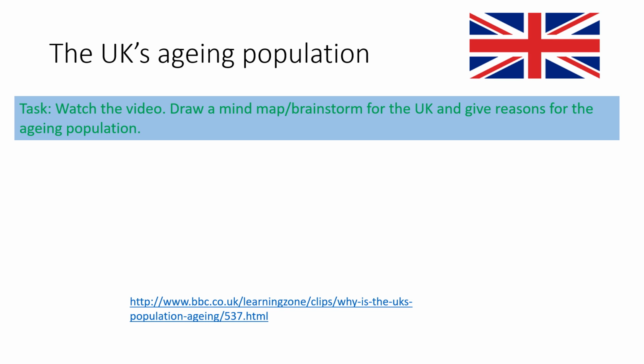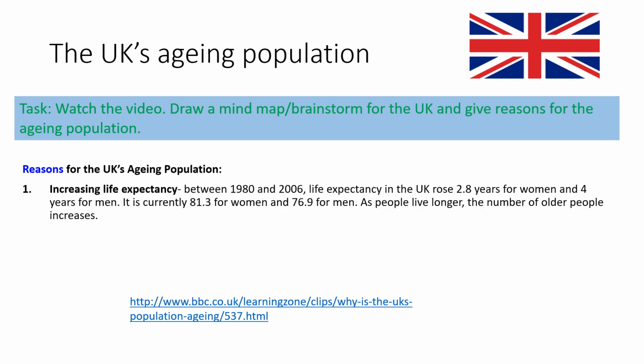Okay, you might have come up with ideas like there's an increasing life expectancy. Between 1980 and 2006, life expectancy in the UK rose 2.8 years for women and 4 years for men. It's currently just over 81 for women and nearly 77 for men. As people live longer, the number of older people increases. So we've got a lot of old people in our country because people are living a long time.